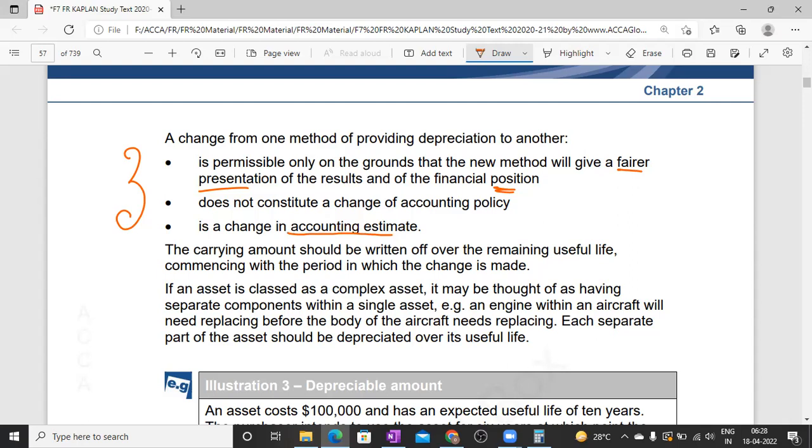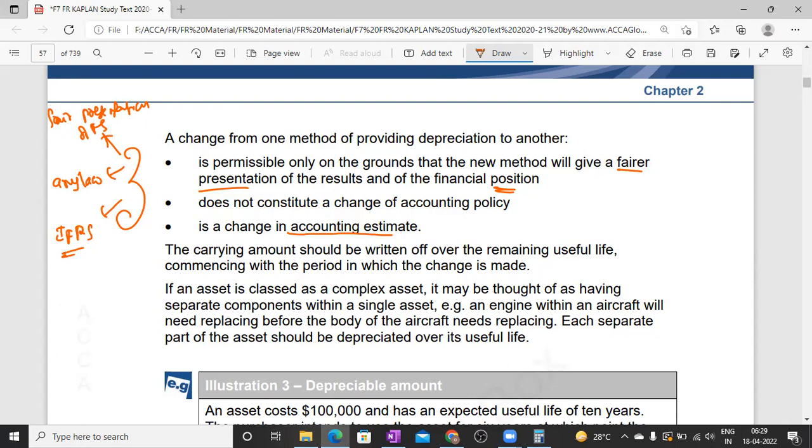So the change is accepted only when it is meant for fair presentation of the financial statement, when the change is required by any law for the time being imposed, and when the change is required as per IFRS.